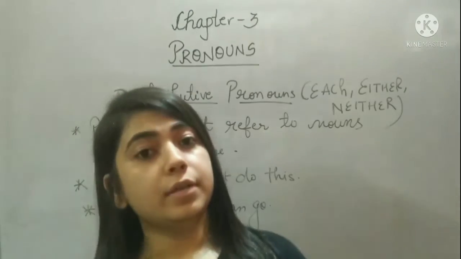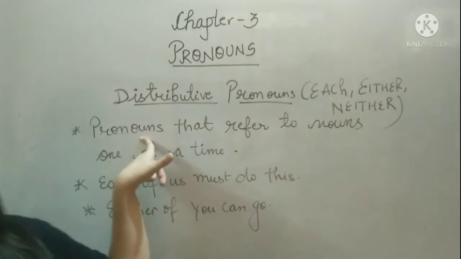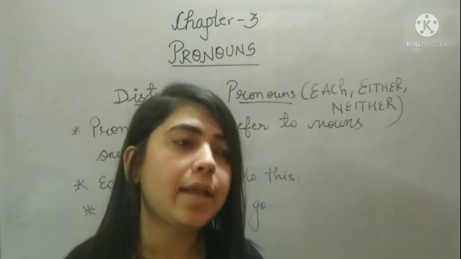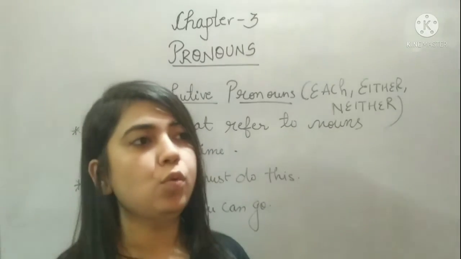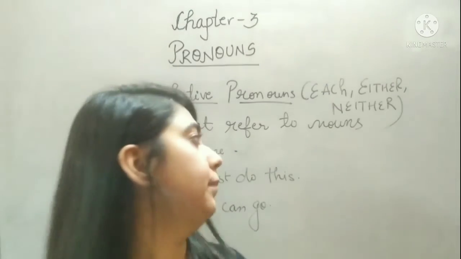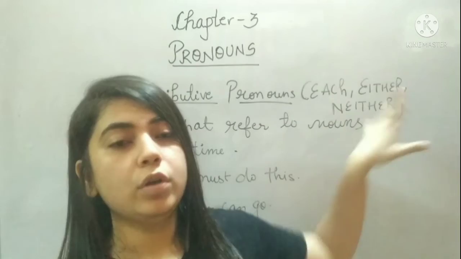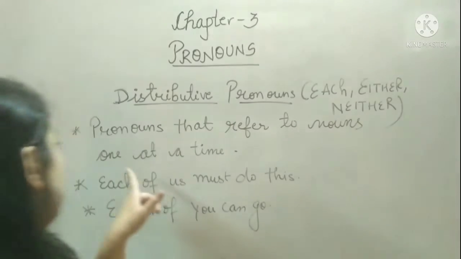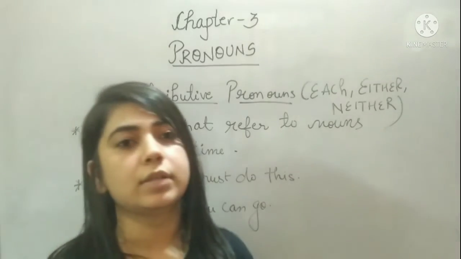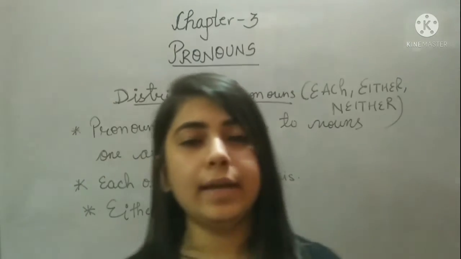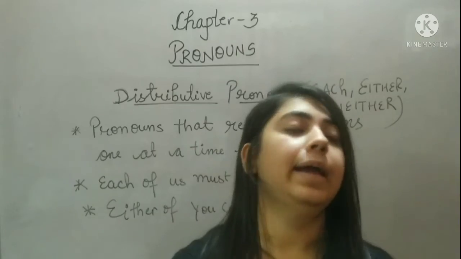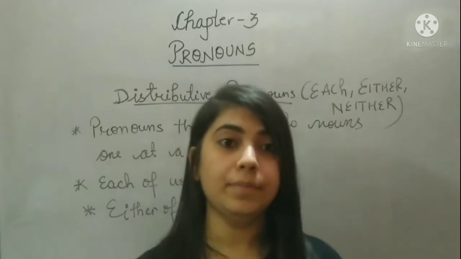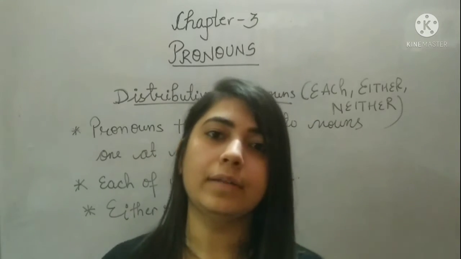Distributive pronouns. Distributive pronouns are the pronouns that refer to nouns one at a time. That means you are just referring to one person at a time. Each, either, neither. First of all, what is the meaning of each? Each of us must do this. That means, let's say we are 10 people. Okay? And I'm saying each of us must do this. कि हम 10 में से 10 हर एक को ये करना चाहिए.